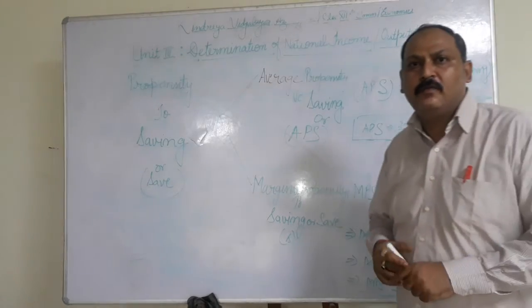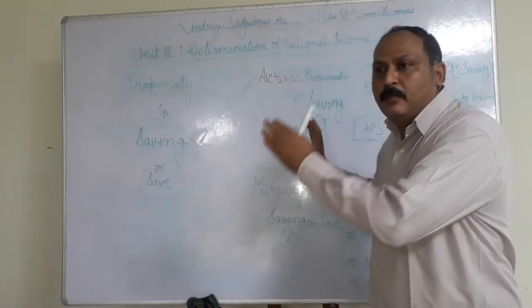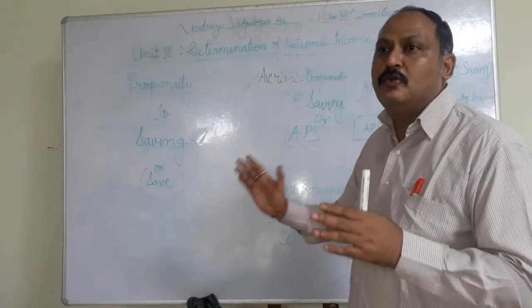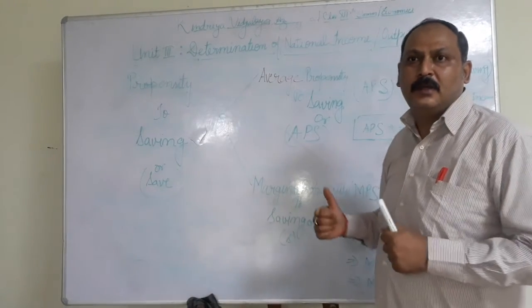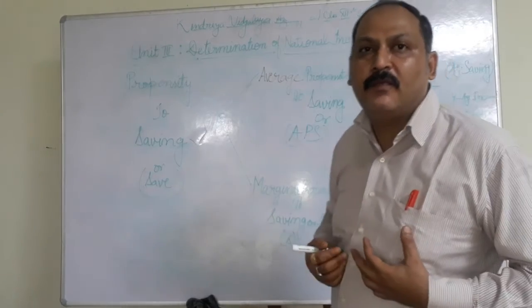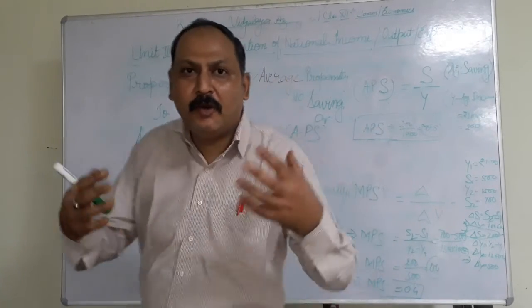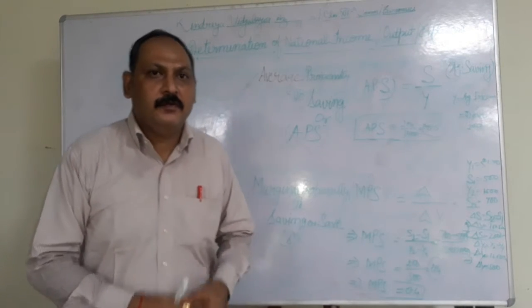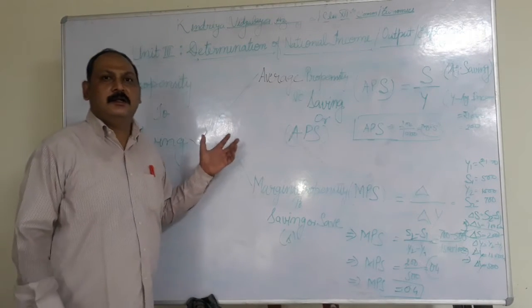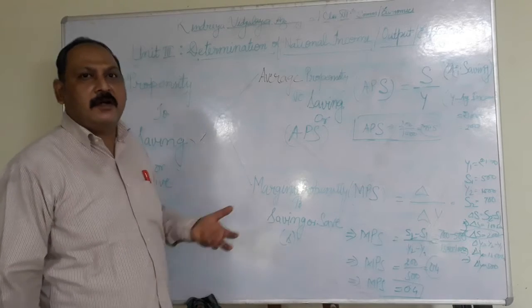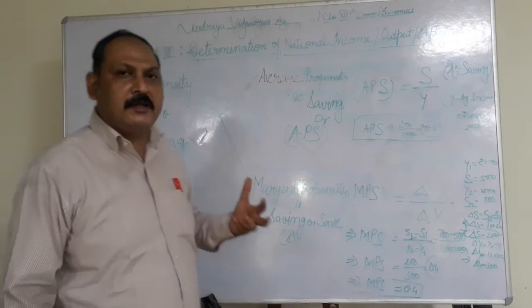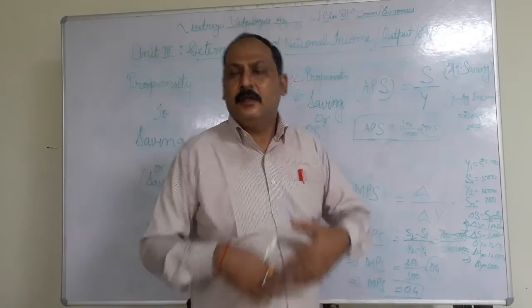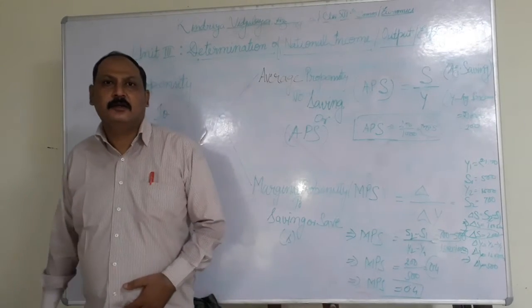Propensity to save means the tendency or habit of people to save money. How much of our income we want to save, or in practice do save, is called the tendency. It is our natural tendency to save money to meet the needs of the future.